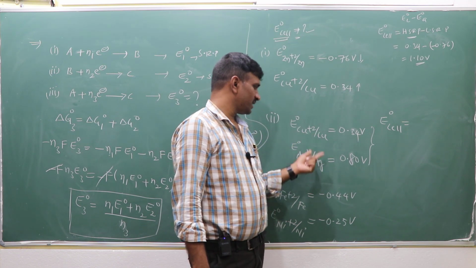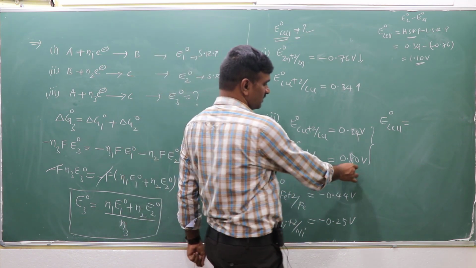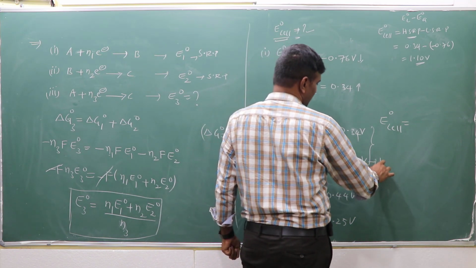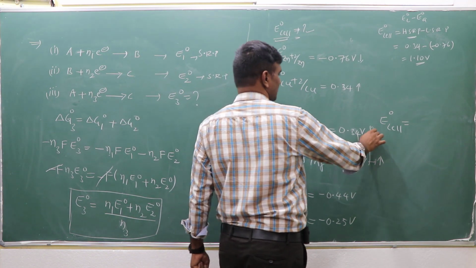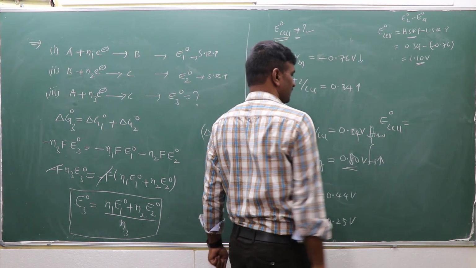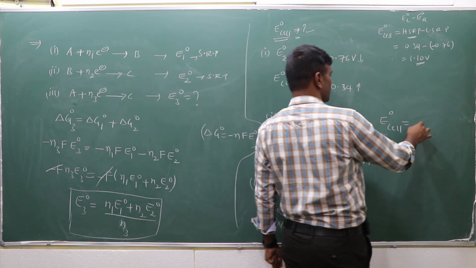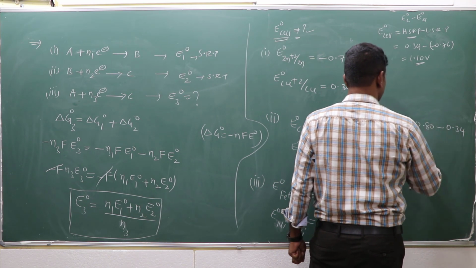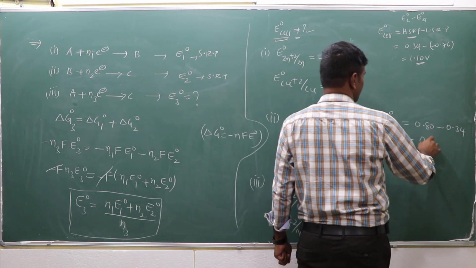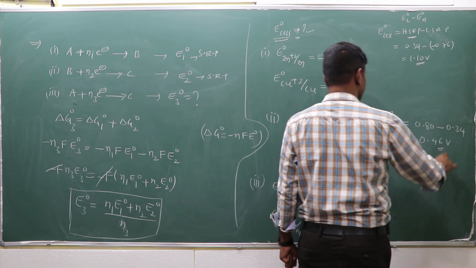Now here, which acts as the cathode and which as the anode? The highest reduction potential acts as the cathode, and the lowest reduction potential acts as the anode. So highest minus lowest, nearly 4.6 volts.